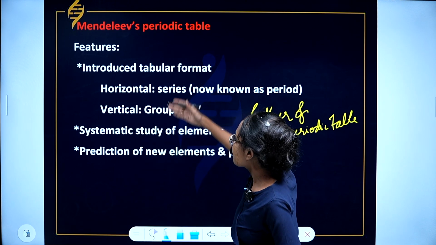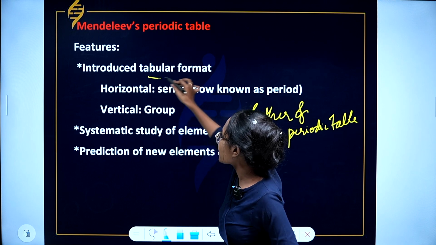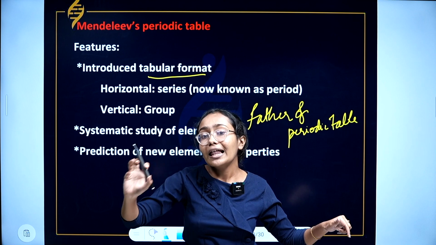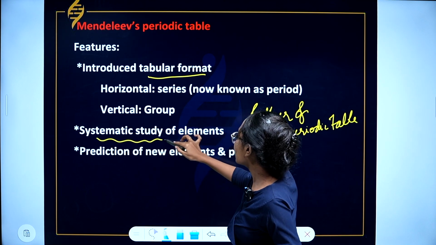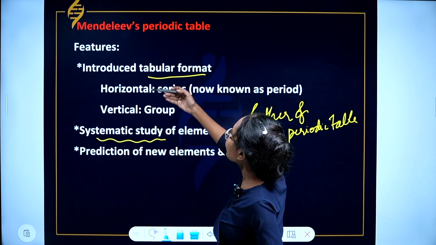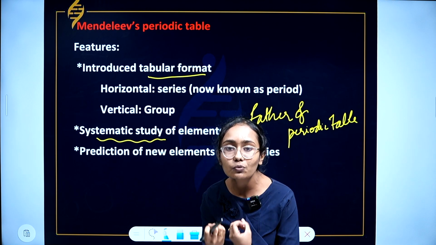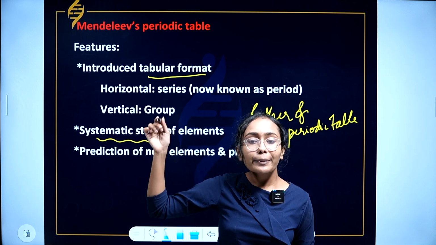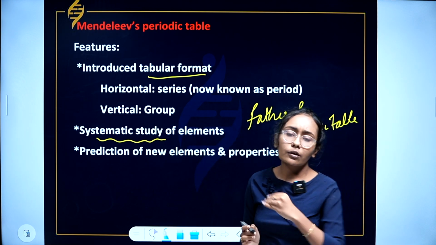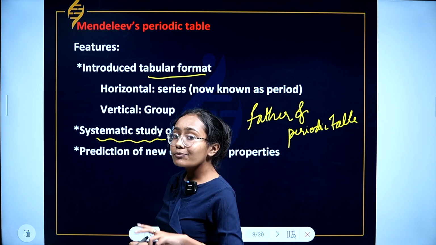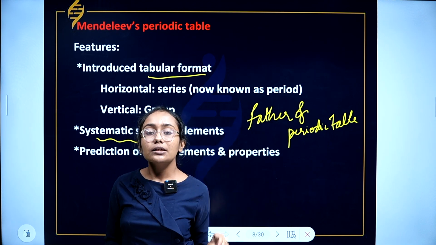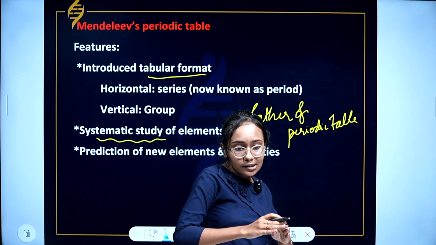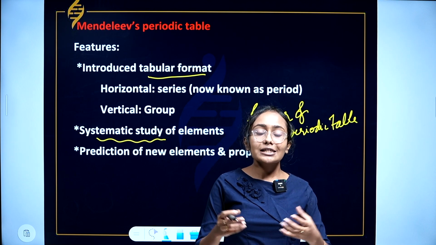So, some merits of Mendeleev's periodic table are given here. He introduced a tabular format. For the first time in the history of chemistry, he introduced a tabular format to classify elements very systematically. Very important point: when you're asked to write about the merits or features of Mendeleev's periodic table, you should write that he was able to undergo a very systematic study of the elements, and also to systematically classify the elements into a tabular format.